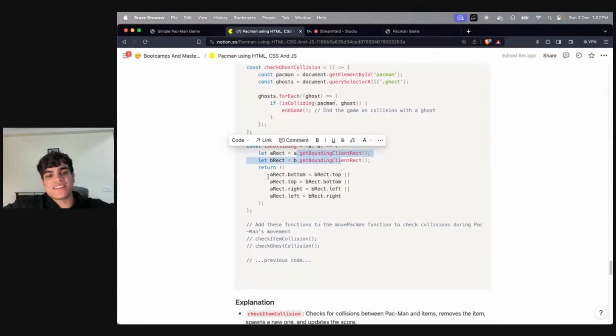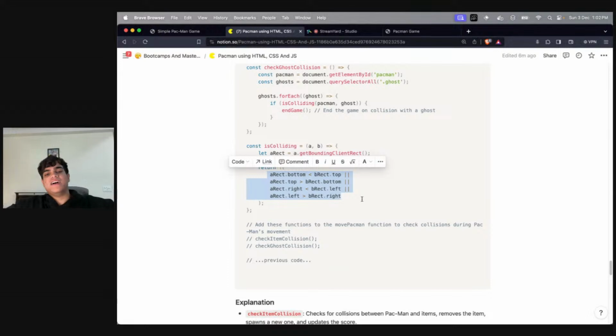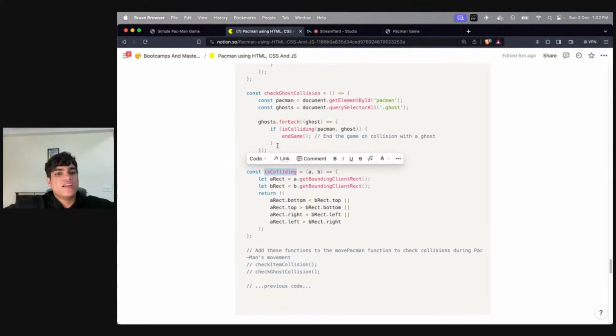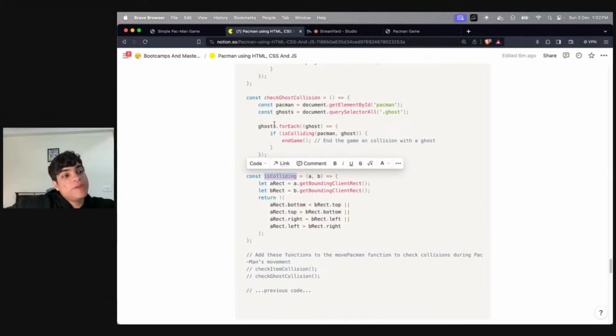It basically says that if the bottom and top are in the middle somehow, or the right or left is in the middle, basically just checking if there is any collision happening on all four edges. If there is a collision, we'll say is colliding is true, else we'll say it's false. Based on whether a ghost or an item is being collided, we'll do different things.